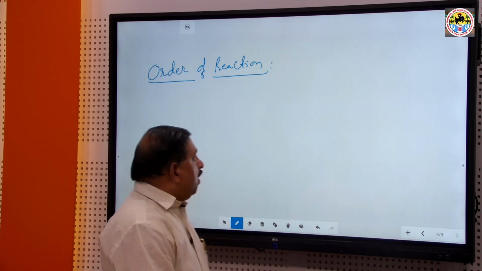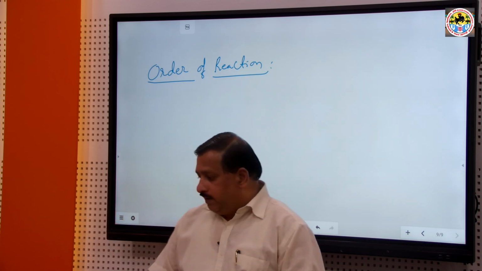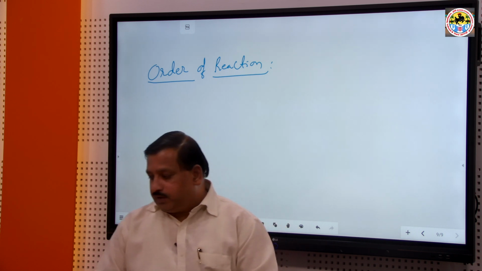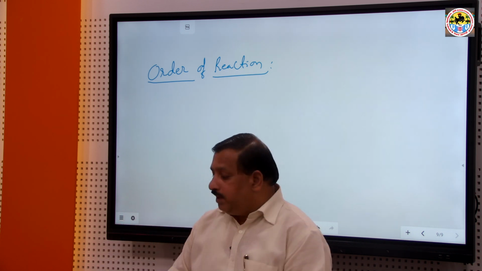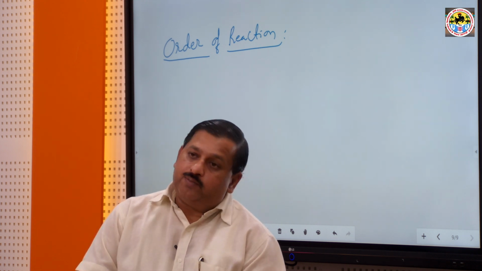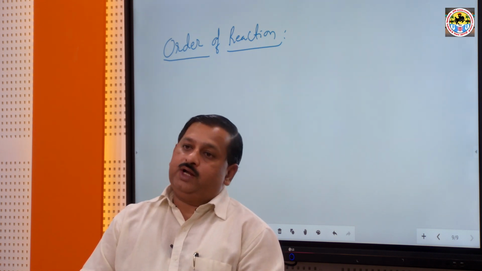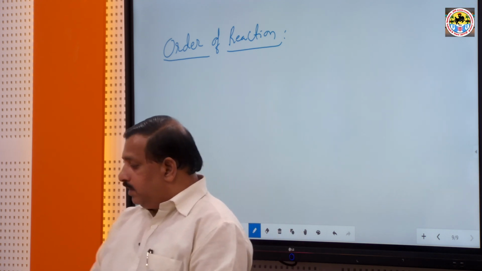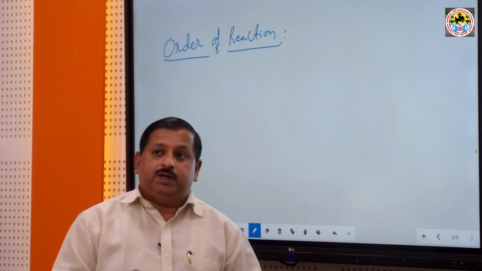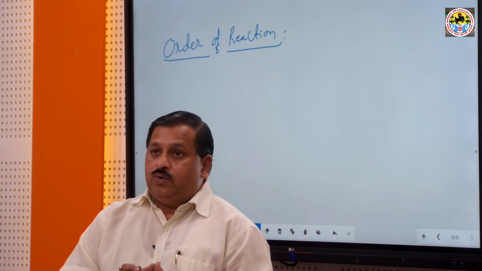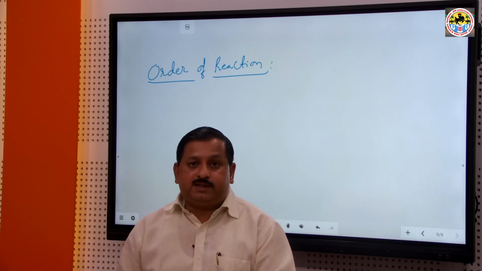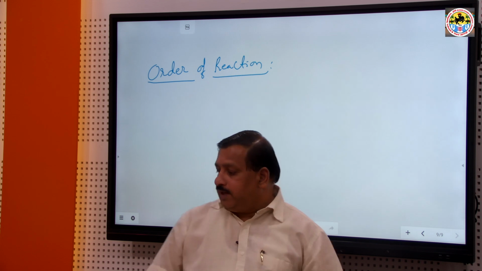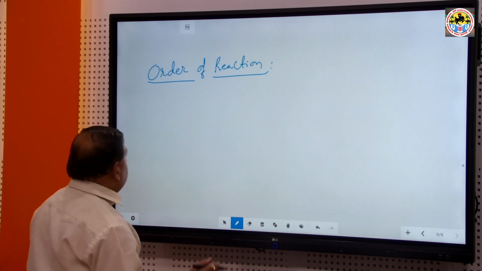Order of reactions is generally the determination of the velocity of the reaction with the help of the number of reactant molecules in the reaction. The reacting molecules that participate in the chemical reaction, whose concentration changes during the reaction, determine the order of the reaction. It is divided into three or more parts generally.